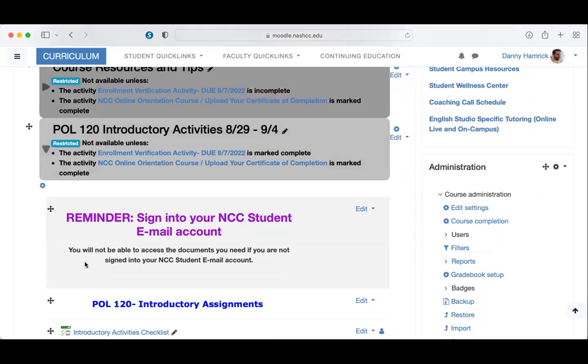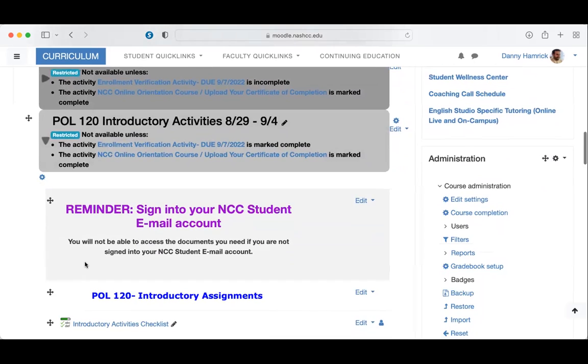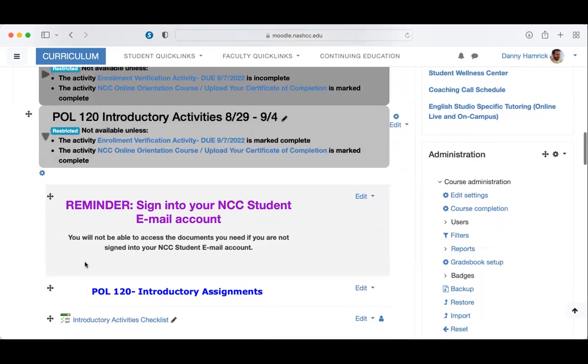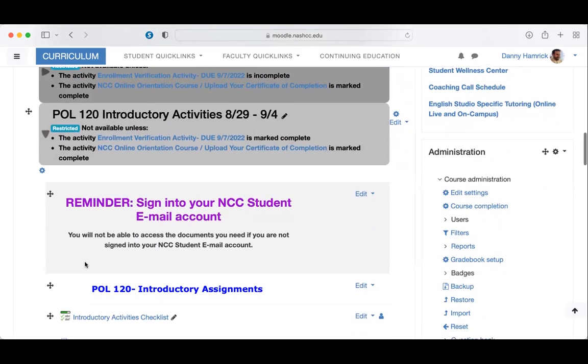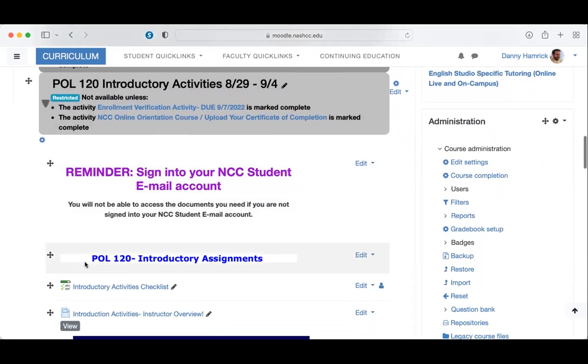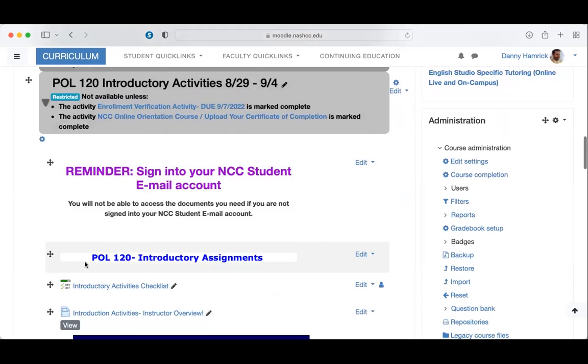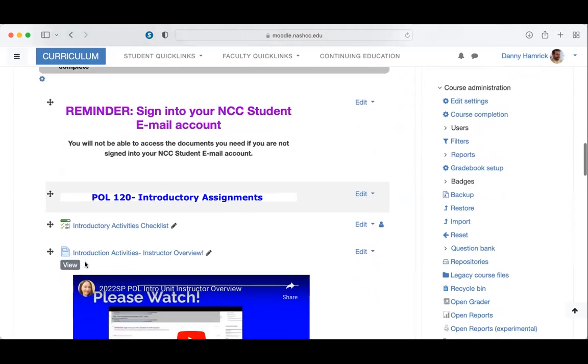You will see a friendly reminder at the top of the page. If you are not signed into your Nash Community College student email account, you will not be able to access most of the things in this website, or you'll get error messages. This is also a good time to mention that if you are using various browsers, Google Chrome is the best to work with for both Revel and the Moodle sites.